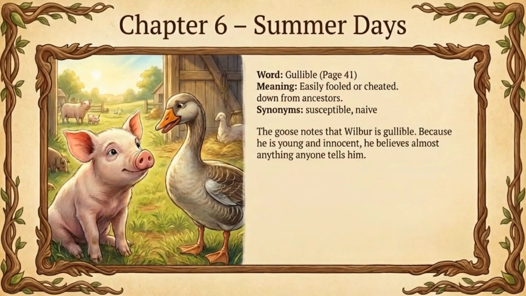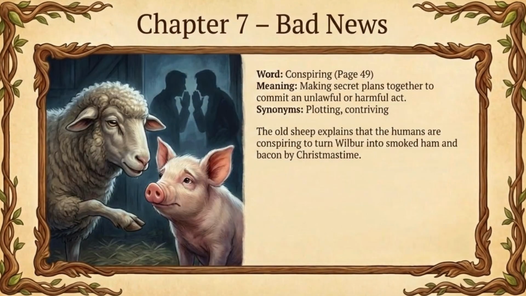As summer arrives, the goose notes that Wilbur is gullible. Because he is young and innocent, he is easily fooled and believes almost anything anyone tells him. Synonyms being susceptible, naive. The mood shifts in Chapter 7 when the old sheep reveals a dark secret. He says the humans are conspiring, making secret, harmful plans to turn Wilbur into smoked ham and bacon by Christmas time. Synonyms are plotting, contriving.